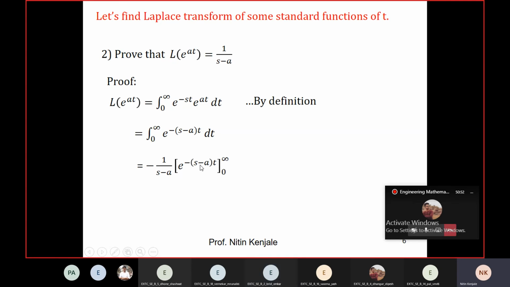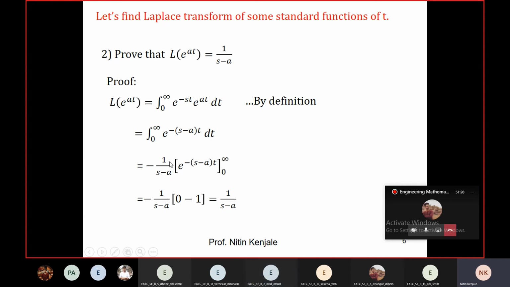And how much is e raised to minus infinity? It is 0. Then we will substitute lower limit 0 in t. E raised to 0 will be, something raised to 0 is always 1. So it is 0 minus 1.